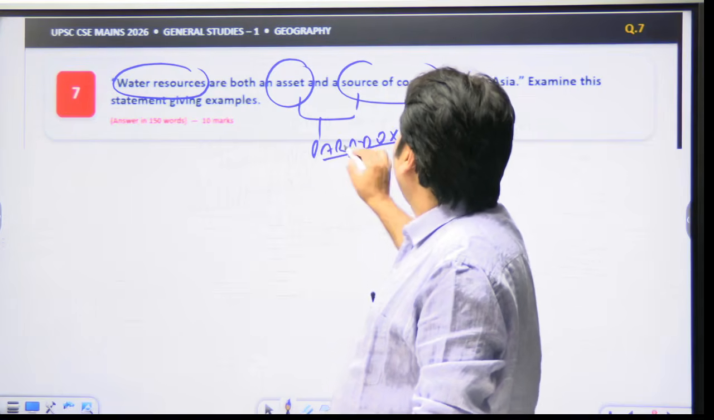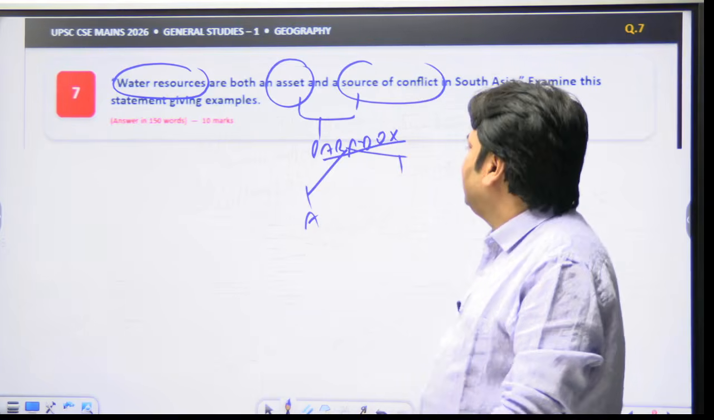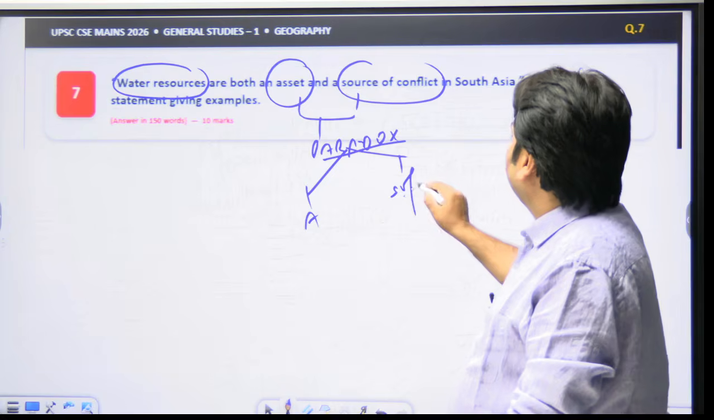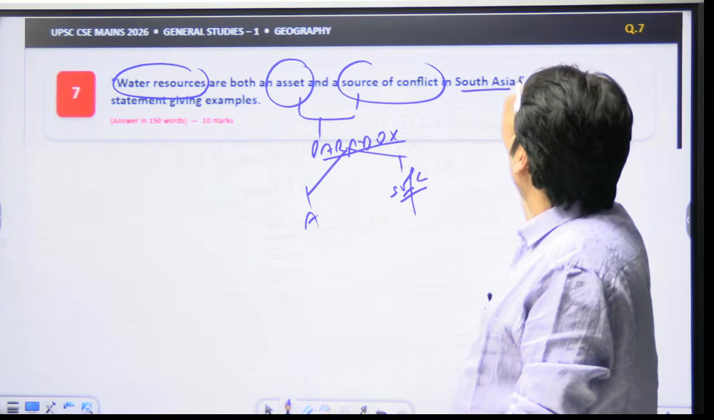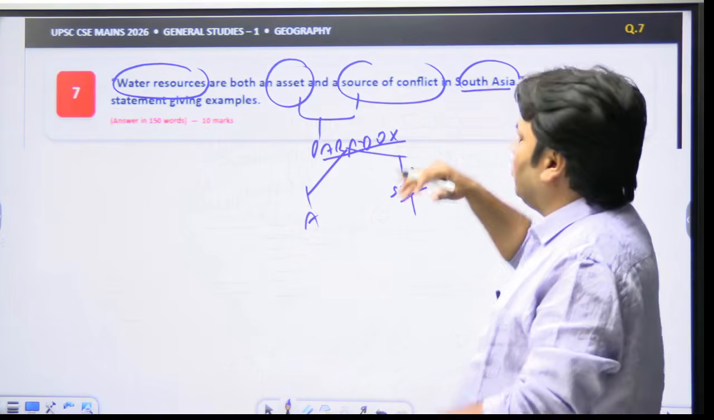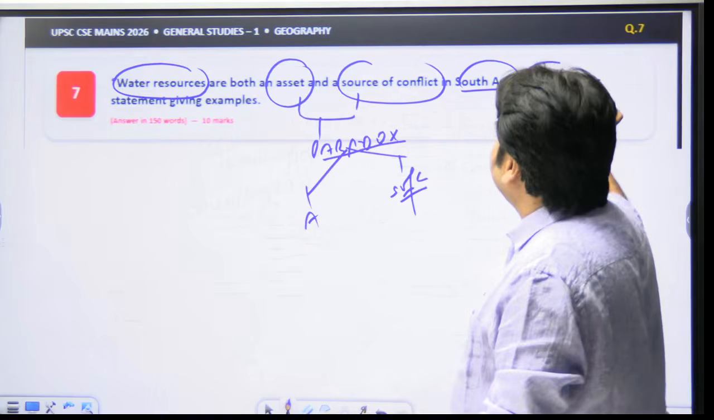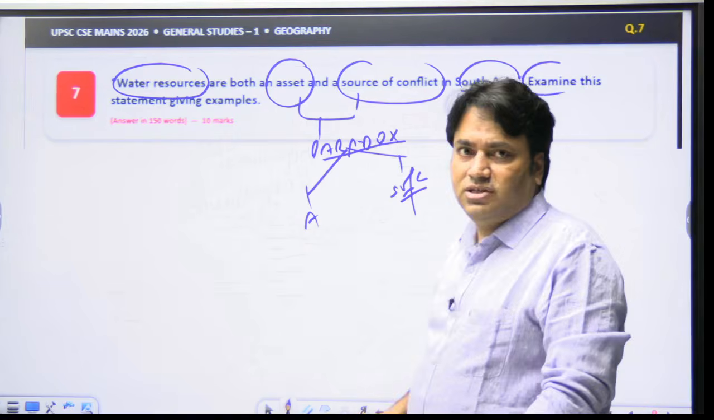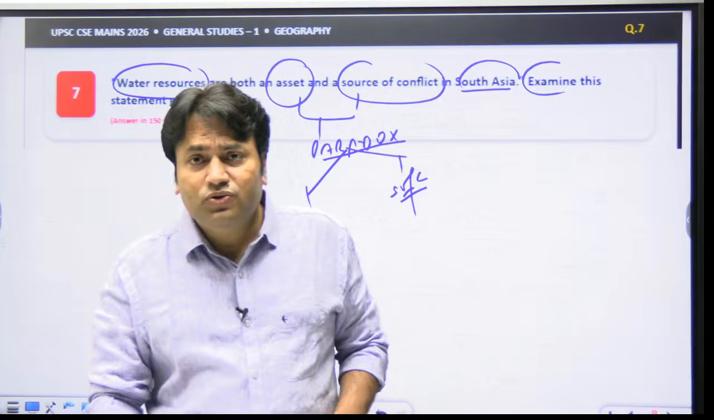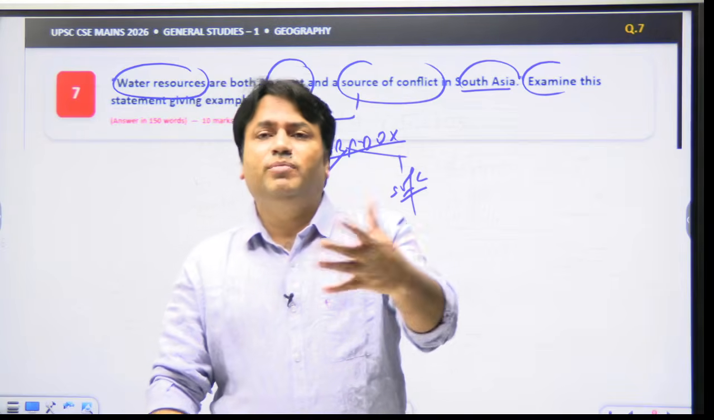On one side, water resources are like an asset. On the other side, it is like a source of conflict, especially in South Asia. So this question is related not only with respect to India but with respect to South Asia, and we have to examine the statement giving examples. So in this question there is a need to examine. Examining again means what? Giving a balanced evaluation.